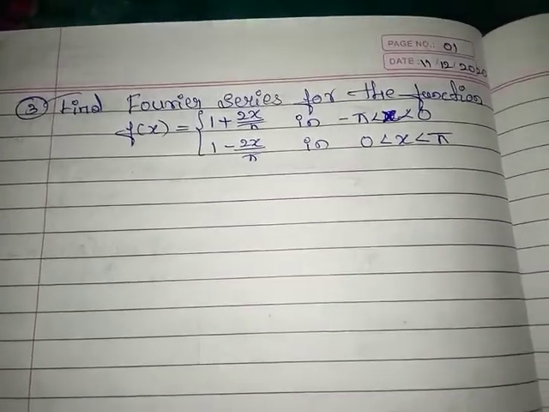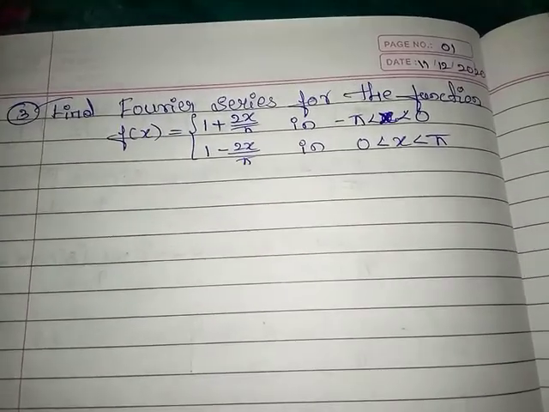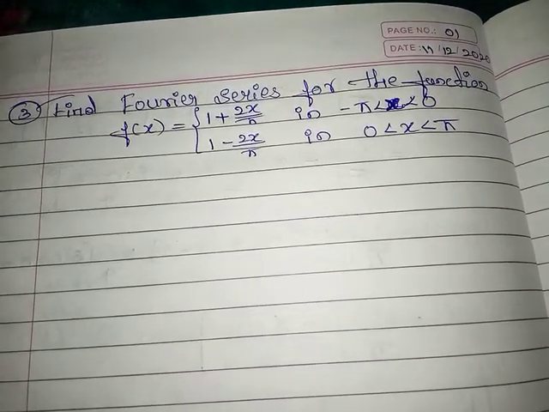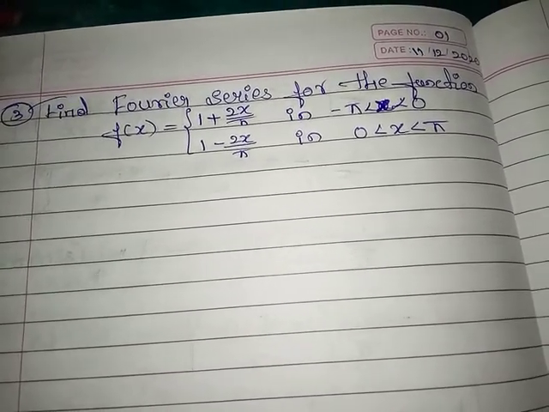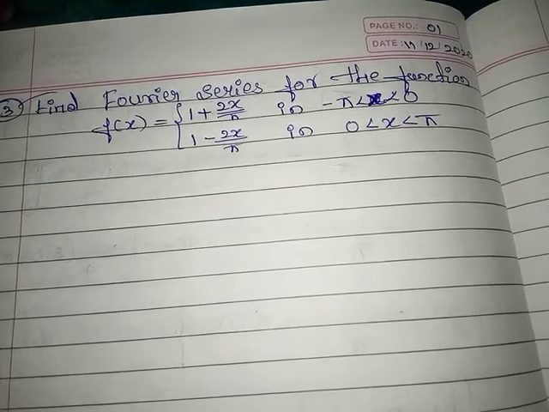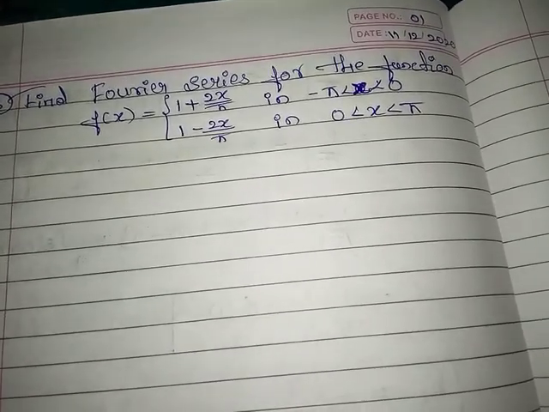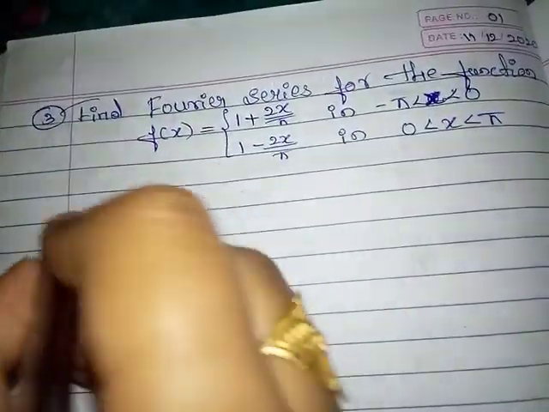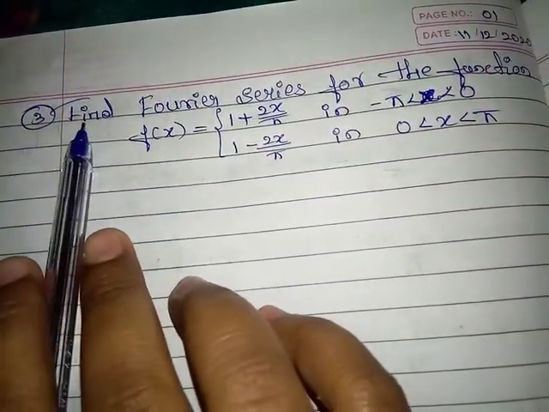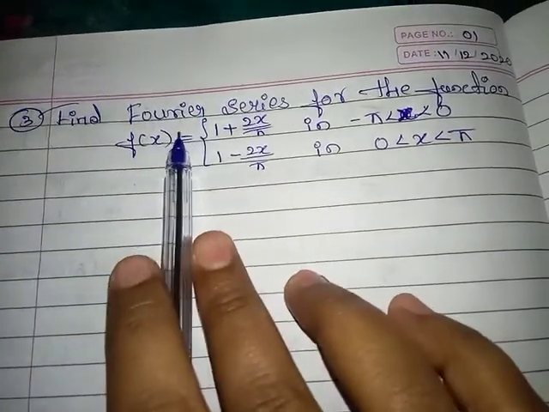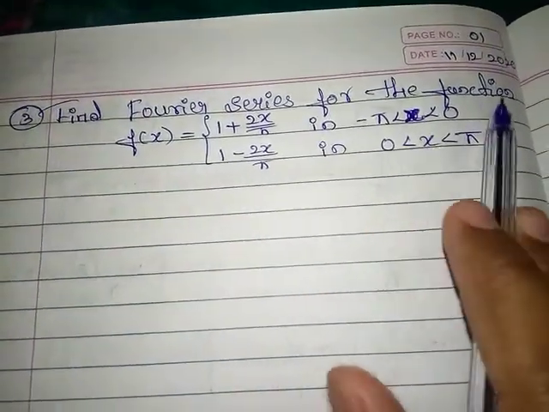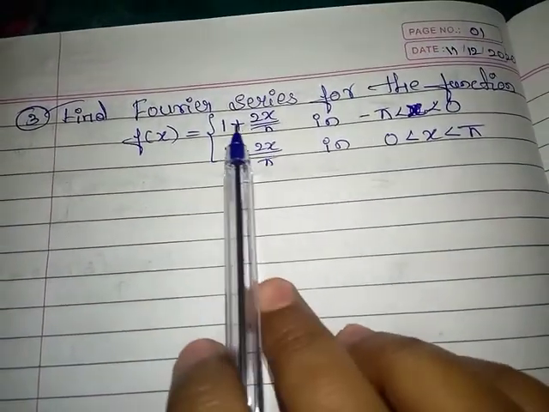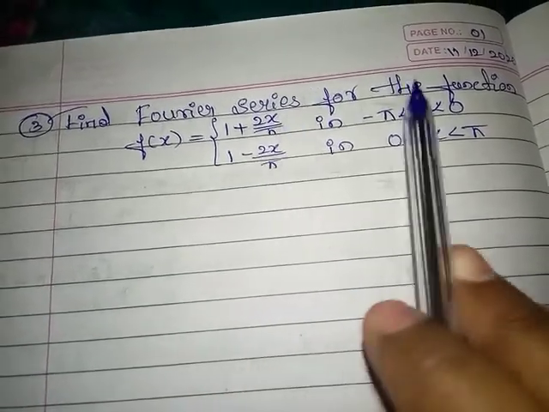Hello everyone. In this class, we will discuss two more examples on Fourier series of even and odd function in the interval minus pi to pi. This is the third example. Question is, find Fourier series for the function f of x is equal to 1 plus 2x by pi in